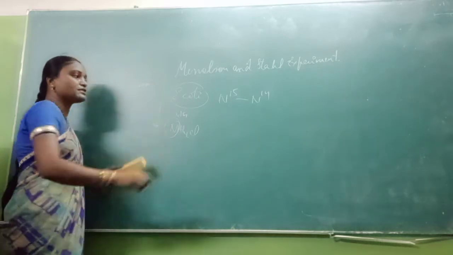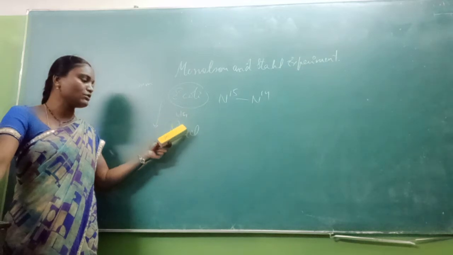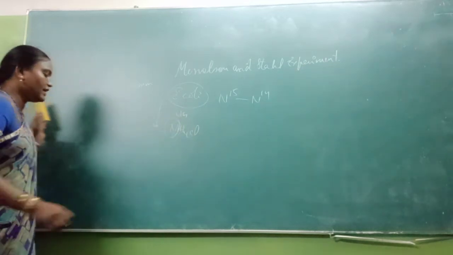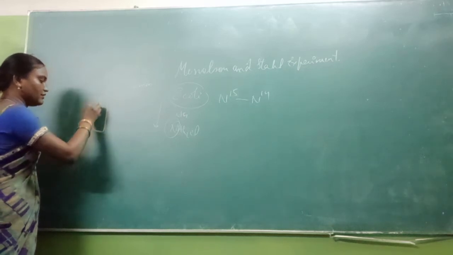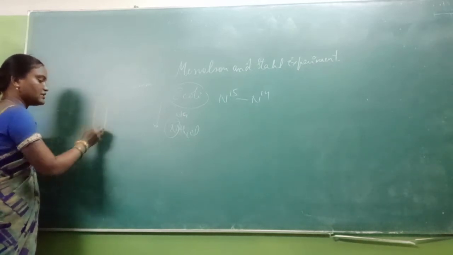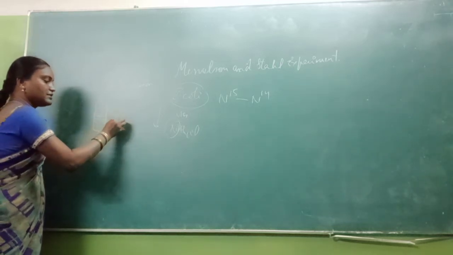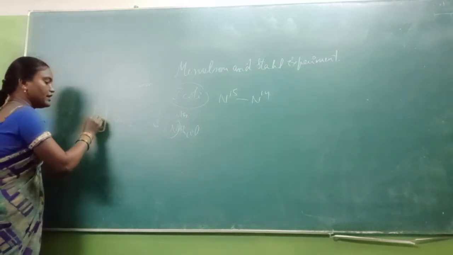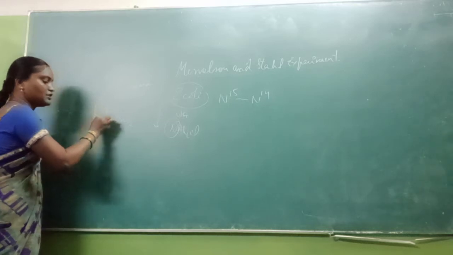So when the E. coli grown in N14 medium is isolated with its DNA and centrifuged again in cesium chloride, the light nitrogen DNA strands are observed in the middle of the centrifuge tube.